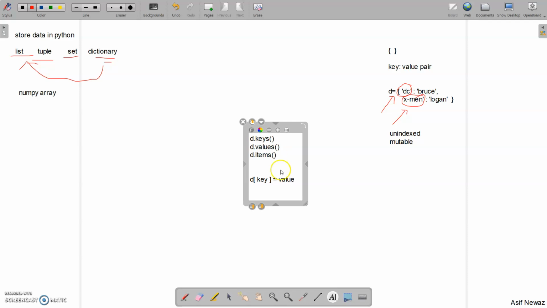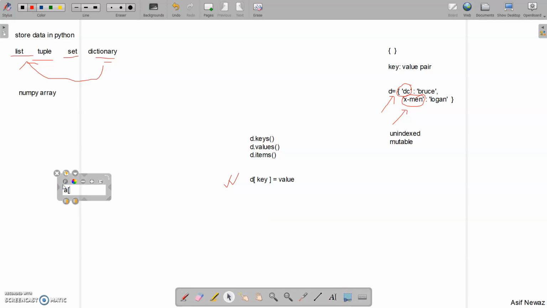So to add a new item, you have to go this way. For a list, we use something like this, if you remember, a of 0 equals something. 0 means the index. You place the index, then place the value. For a dictionary, we have to use this key value pair. So this way we can add a new item to our dictionary.